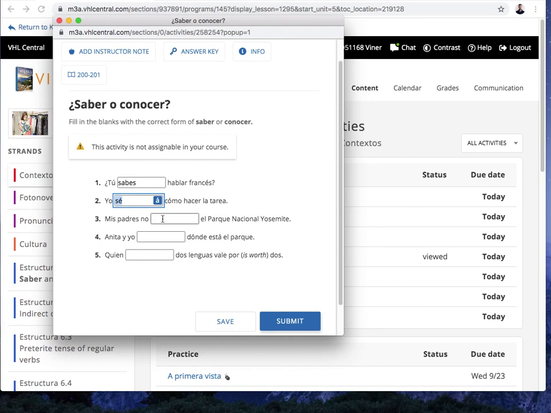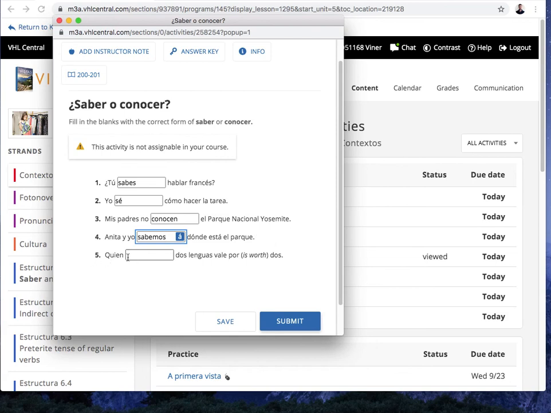Pause. Mis padres no conocen el Parque Nacional Yosemite. Right? Conocen, they're not familiar with the Yosemite National Park. Conocen, and it's conocen because ellos. Okay, 4. Anita y yo, so we know it's nosotros, blank, ¿dónde está el parque? Pause. And we're back. Sabemos. Anita y yo sabemos dónde está el parque. Information. We know where it is located.